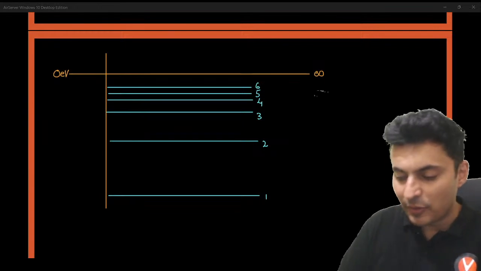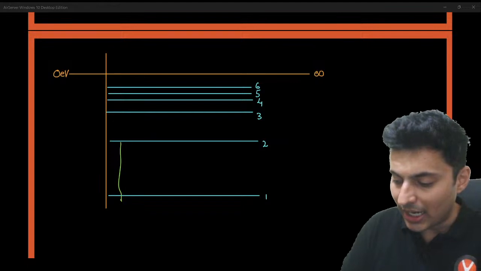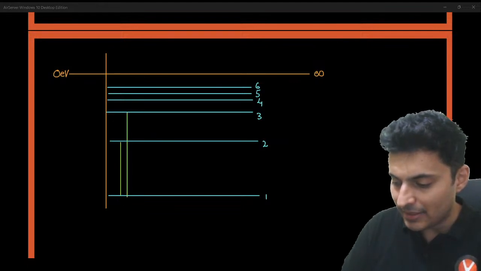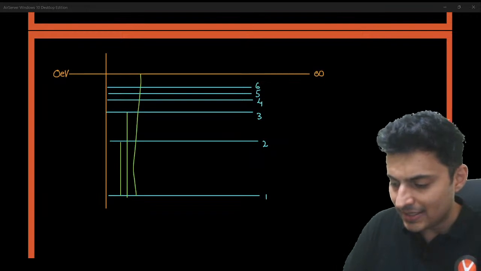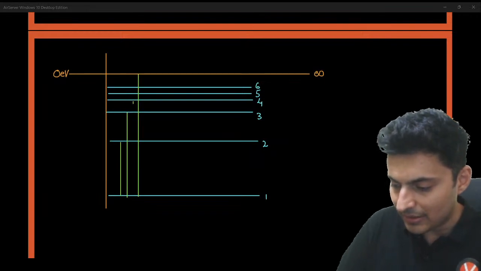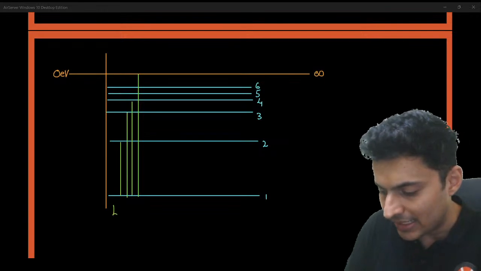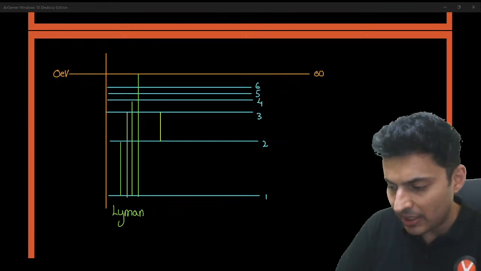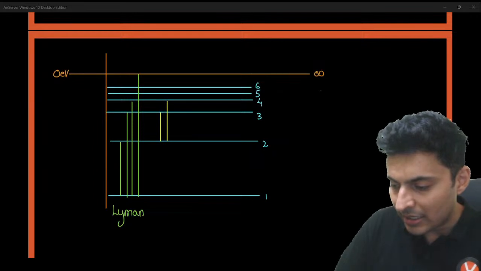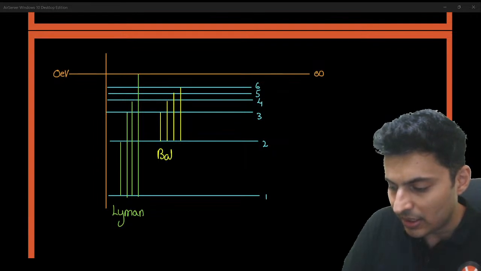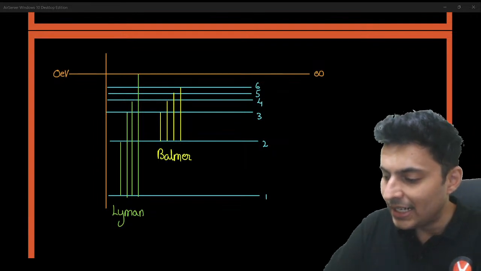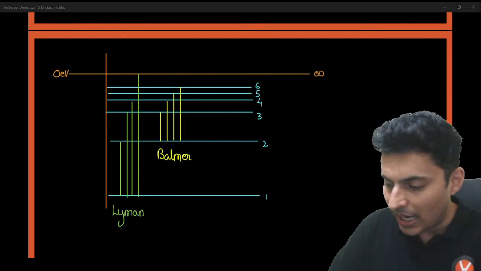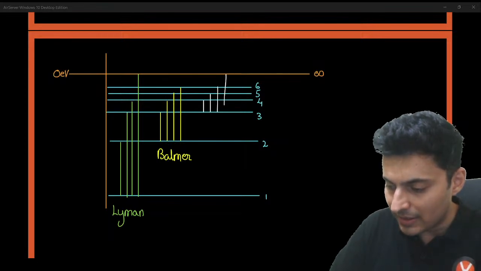If a transition happens from any higher orbit to n is equal to 1, what are these lines called as? Lyman lines. So there are many lines in between, but I'm skipping all those lines. They are called as Lyman series. If any transition happens from higher shell to n is equal to 2, what is that series called as? Balmer series. If any transition happens from higher shells to n is equal to 3, what is it called as?